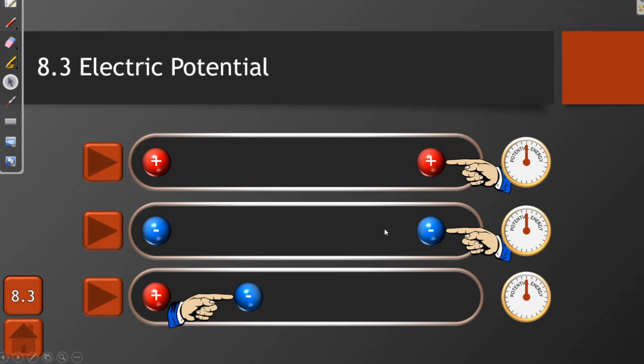The same is true if we have two negative charges. Just as two positive charges repel each other, two negative charges also repel. So if we try to push these charges together, the potential energy consequently increases, and it decreases as we allow them to move further apart. Now, when two charges attract each other, it's the opposite situation. These two charges want to pull closer together, so it actually takes work to push them further apart. We increase the potential energy of this charge if we push it further apart from the positive charge.